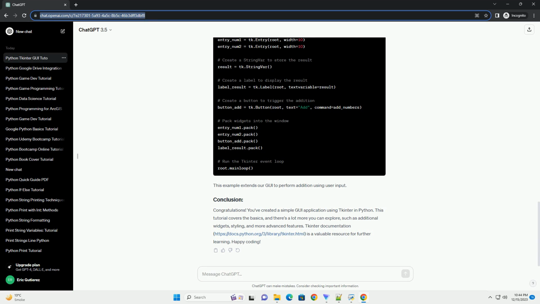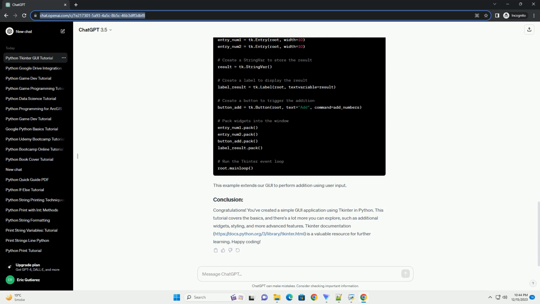This minimal example creates a basic Tkinter window with the title Hello Tkinter. Widgets are elements like buttons, labels, and entry fields that you can add to your GUI. Let's add a label and a button to our window. The pack method organizes the widgets in the window. You can also use other geometry managers like grid and place.